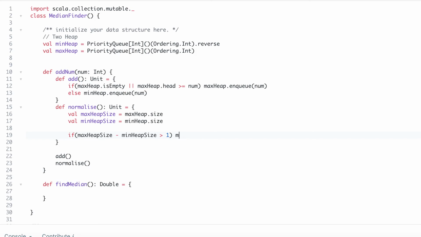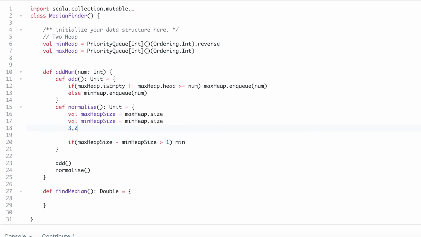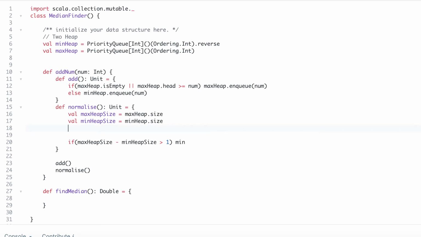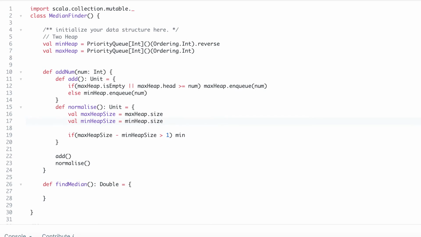So we will dequeue, because max heap is now keeping more than one extra element, just the case we talked about, 3, 2, 1 in max heap and 4 only in min heap. In that case, we have to shift 3 from max heap to min heap. The min heap will enqueue whatever max heap is going to dequeue.